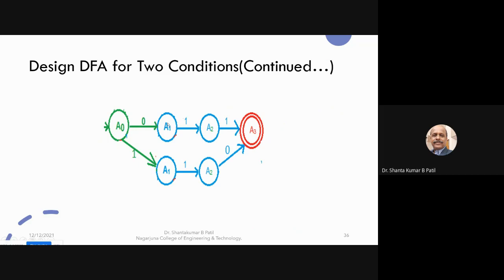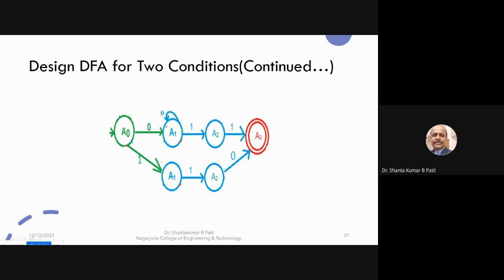So if two 0s come, it is accepted. If three 0s come, it should accept. Therefore, from A1 on 0, it is a loop, so any number of zeros is accepted. And from the initial state, one 0 has already come. If you go directly to the final state without going through the loop, it accepts 011. If you make the loop one time on symbol 0, then 0011 is also accepted.